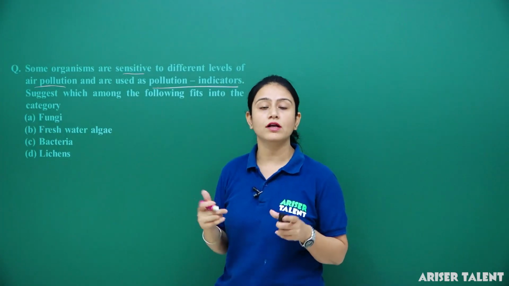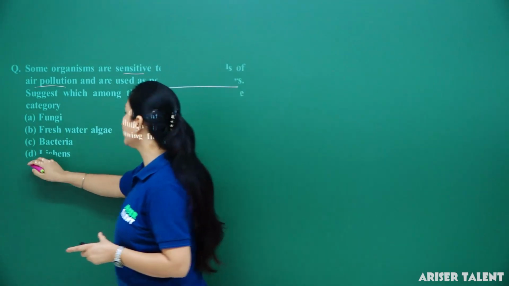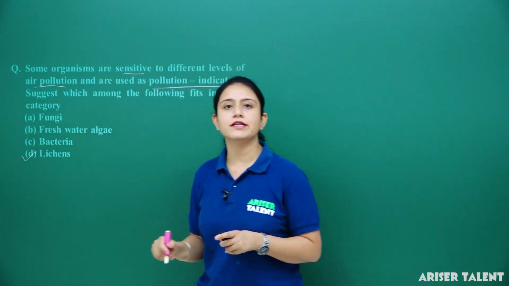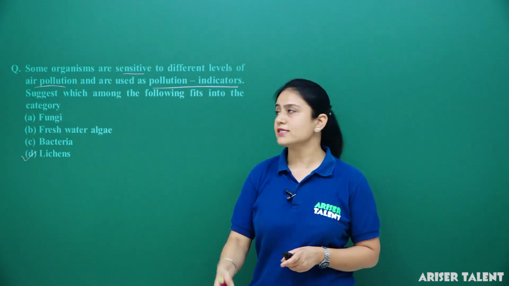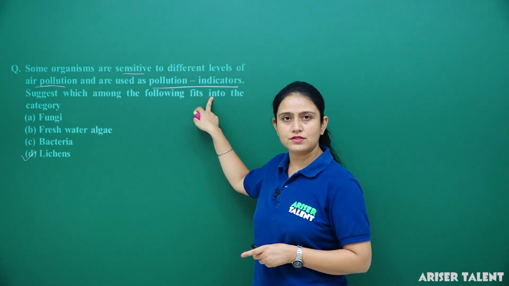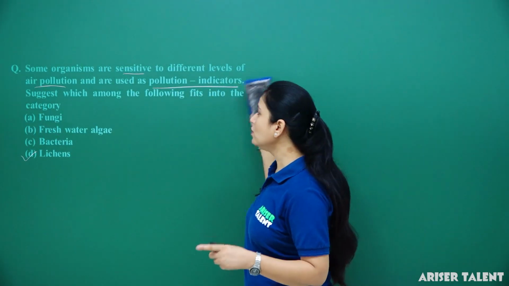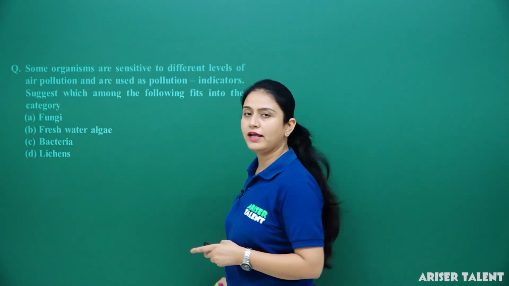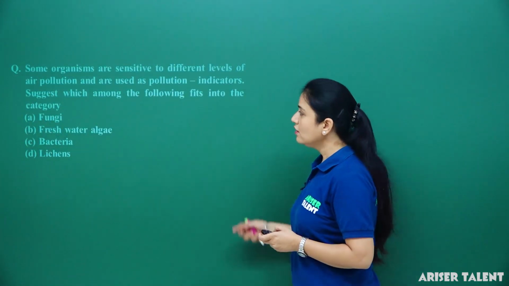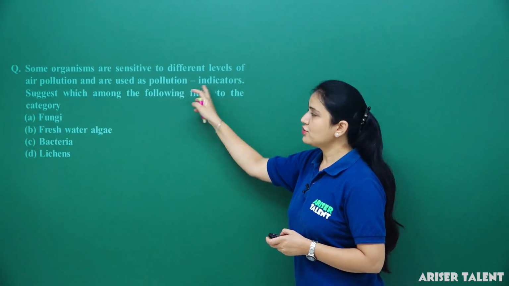Generally lichens are what? Lichens are made up of algae and fungi. So option D is the correct answer here because it is sensitive to air pollution and generally they are used as pollution indicators. Okay, because lichens show a symbiotic relationship and they combine fungi and algae. So option D is lichens, which is used as a pollution indicator.